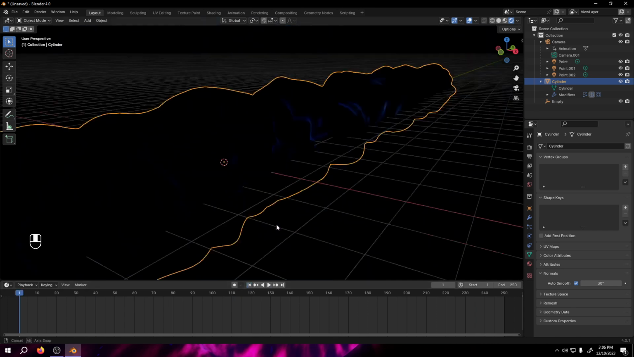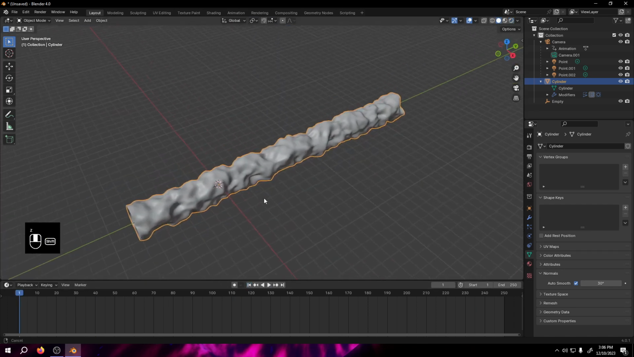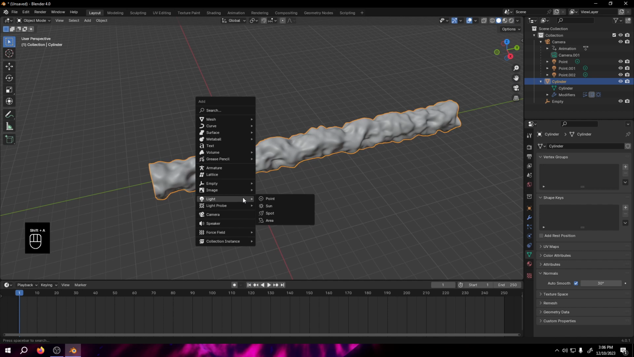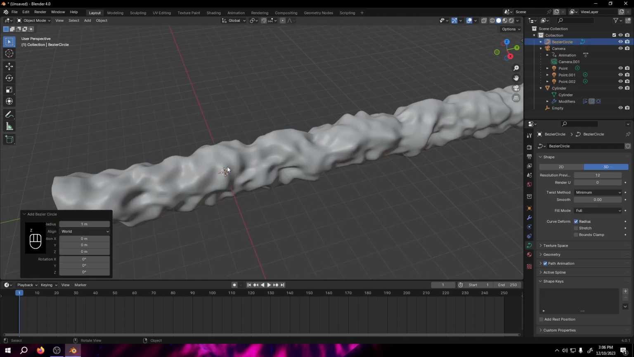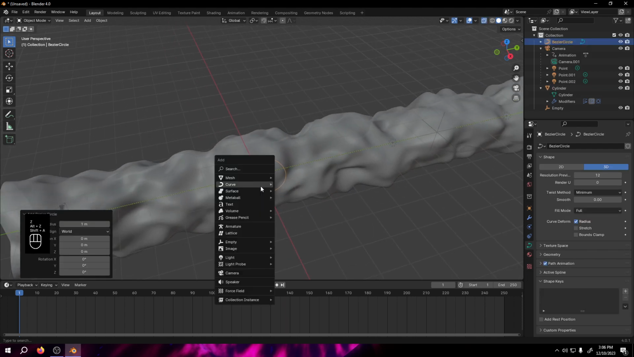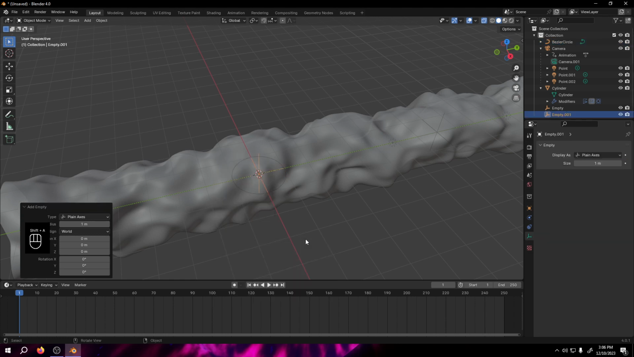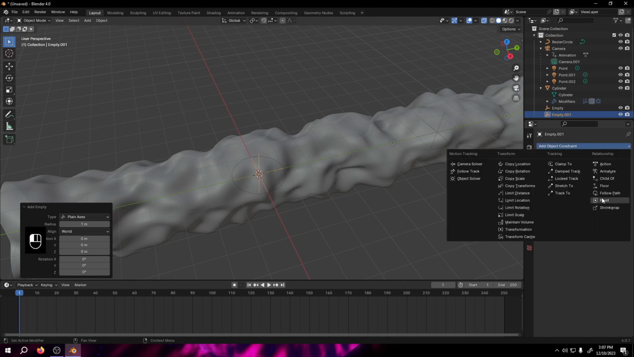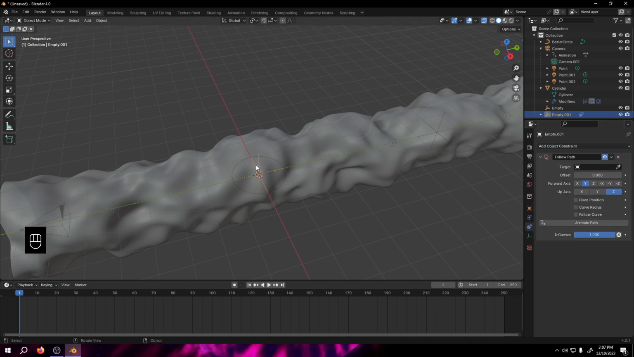Okay, let's go to solid view again, and let's add in a circle curve actually, and add another empty object. That empty object is surrounding this circle, so let's select that empty object and go to the object constraint and select follow path. So that follow path works on the target, which is the Bezier curve.